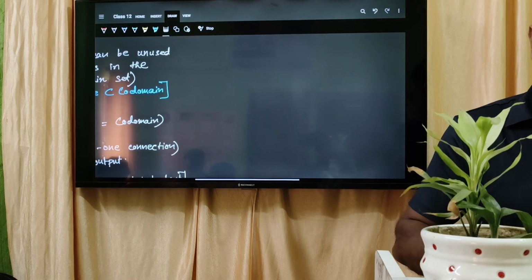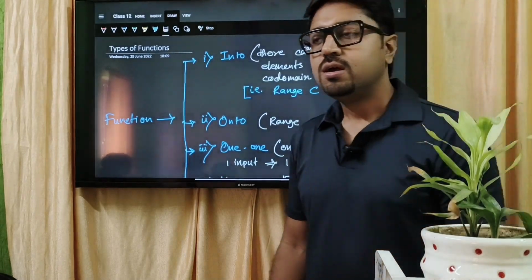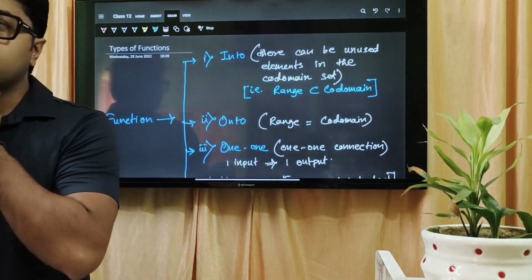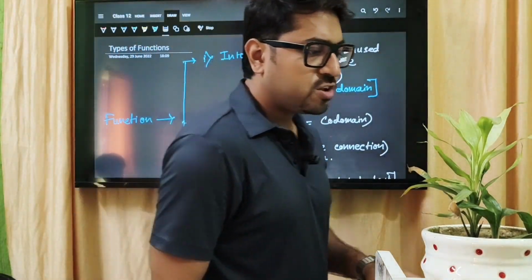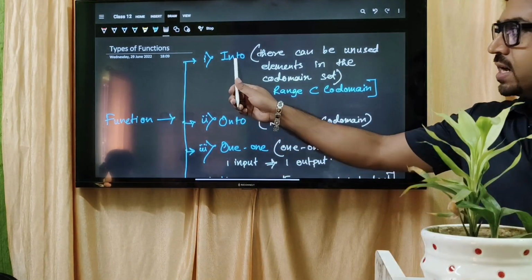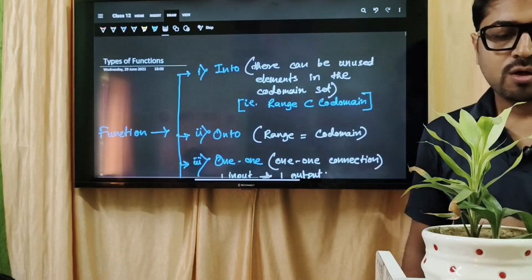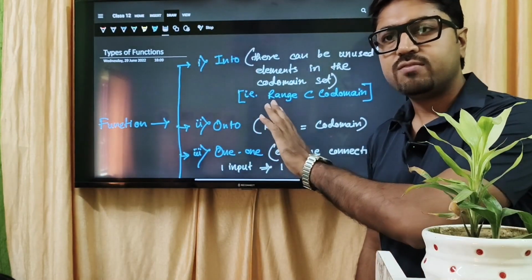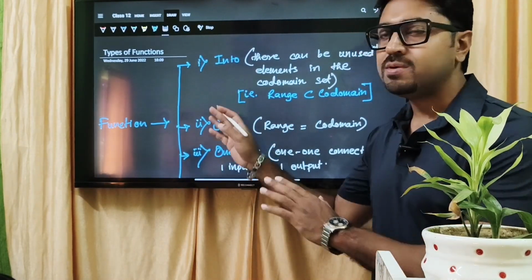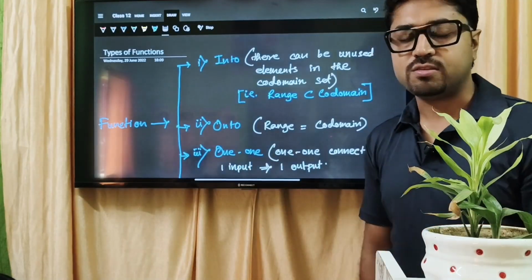These two conditions will be followed by the function. So after the function you will learn what the types of function are. Types of function means into, onto, one-one, many-one, like that. We have already done this in class 11, but still I will show you what is meant by that, diagrammatically as well as definition-wise.